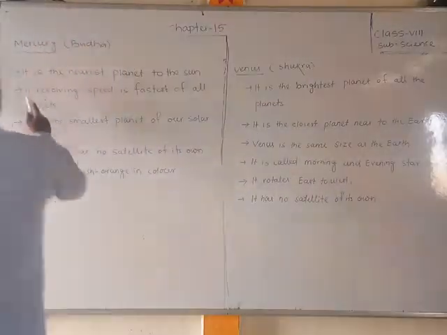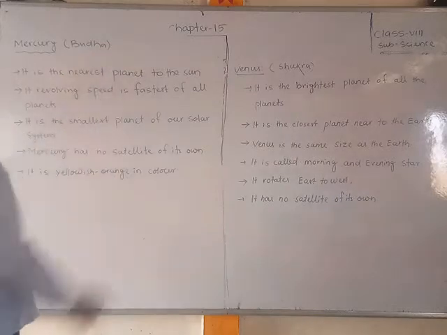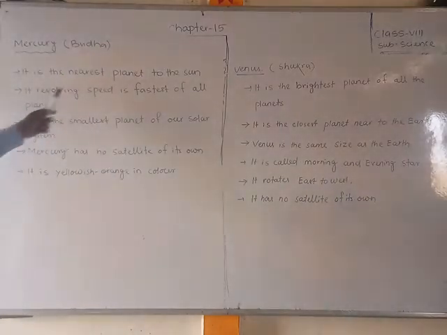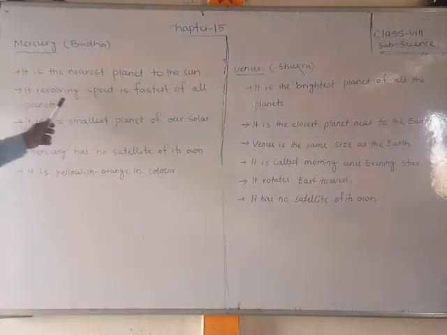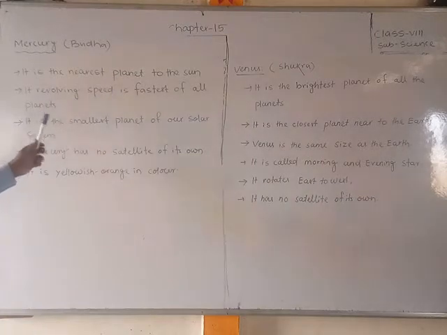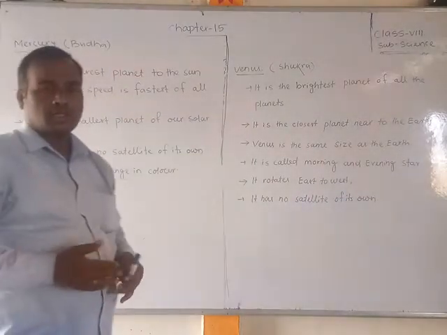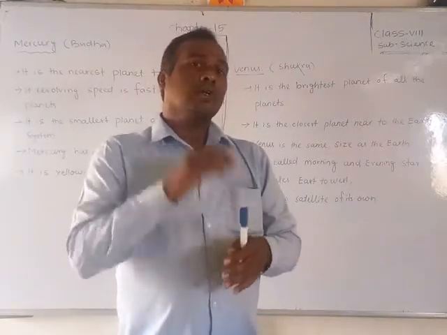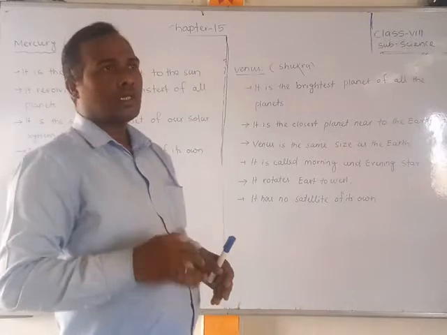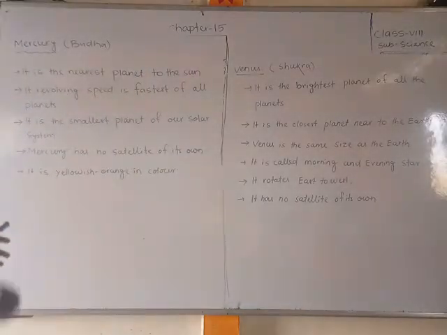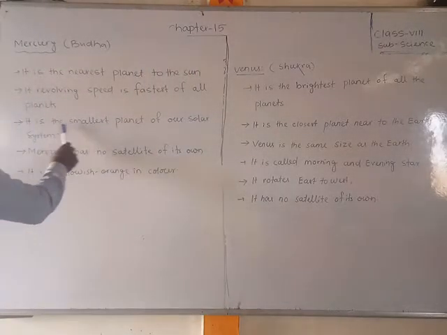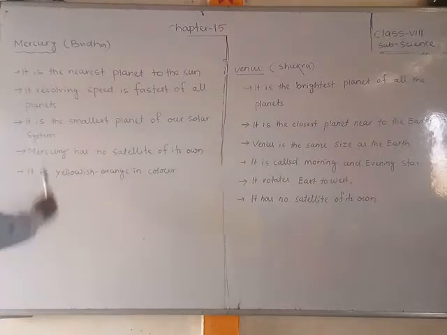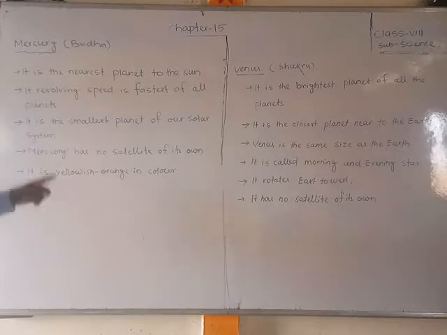Now observe here: Mercury, or Buddha, is the nearest planet to the sun, and its revolving speed is the fastest of all the planets. Of all the planets, the one that revolves fastest around the sun is Mercury. It is the smallest planet of our solar system. Our solar system has 8 planets, and out of the 8, Mercury is the smallest.